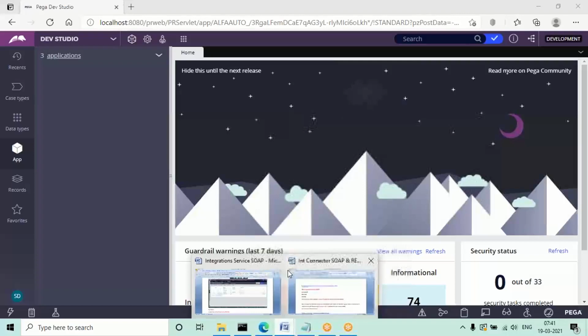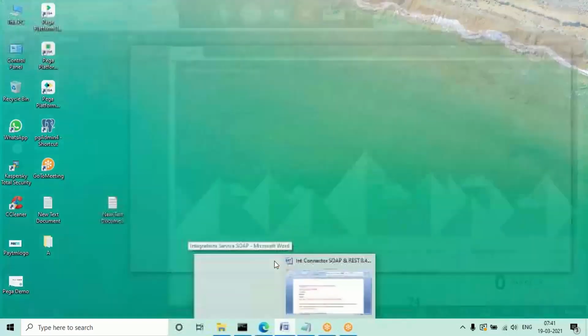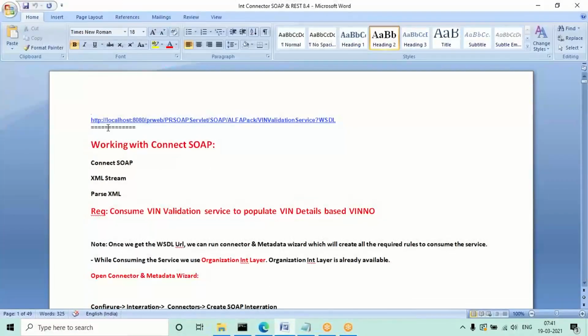Okay, now let's see. Don't copy the URL from the document, because that URL will be different from what is generated in your system. Don't copy the same URL. This is the test URL, but copy the URL generated in your system into some notepad or somewhere and use that one. So the next one is connect SOAP.